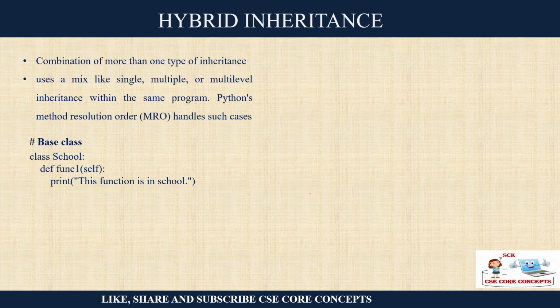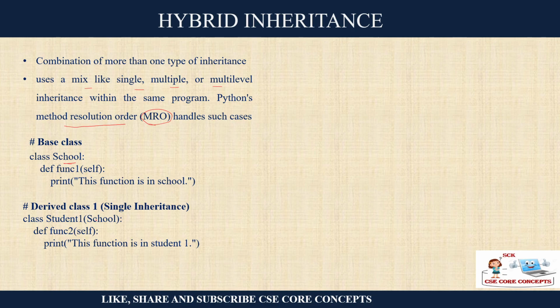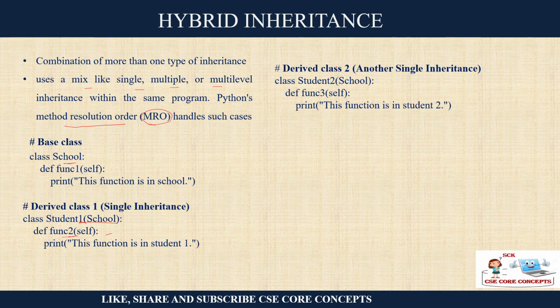Now there is something called hybrid inheritance. The word means that you are using a mixture of single, multiple, and multi-level inheritance. Such cases are handled by MRO. What is MRO? It is method resolution order. It will handle such cases. Let's say you have a base class School. Now you have a derived class Student1 from the school, and you are defining a function over here. Now you have another student, Student2, also deriving from School.